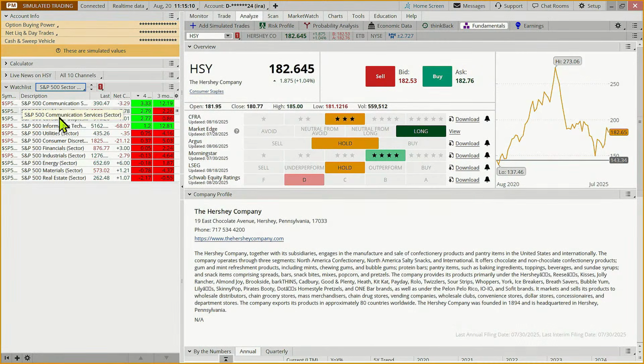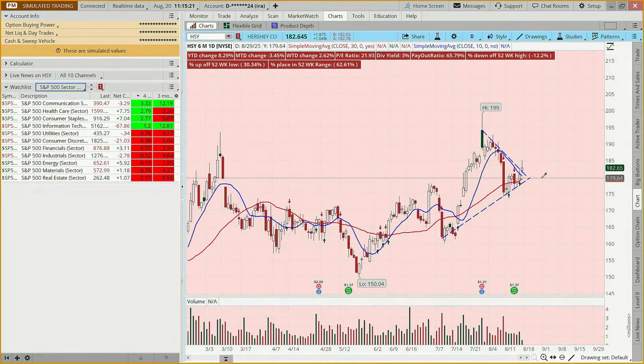Well, in the last 4 weeks, which sectors have been strongest? Well, healthcare, communications, and staples. And so this is in that staples category. And given that we're seeing this type of price pattern with a breakout, could we perhaps do a swing trade? You can do a swing trade with a stock, you can do a swing trade with an option.